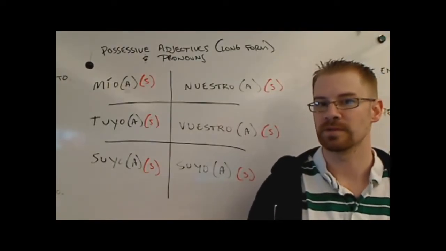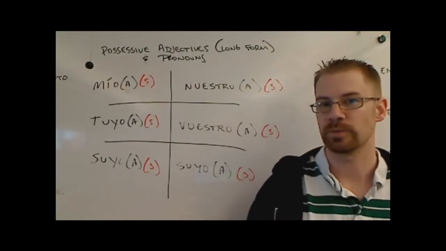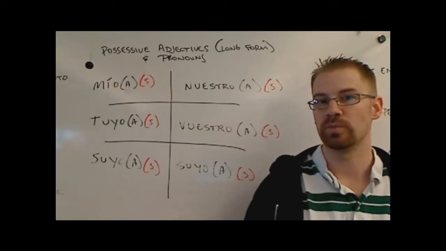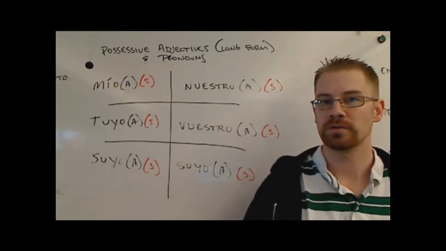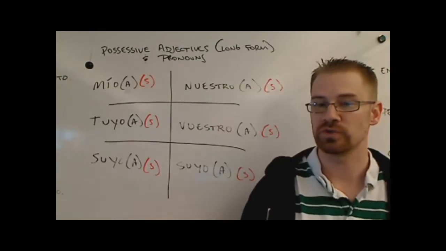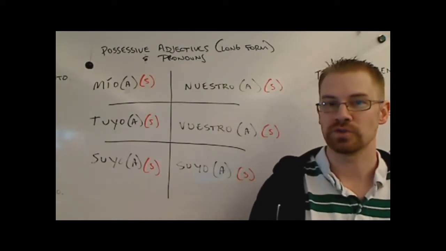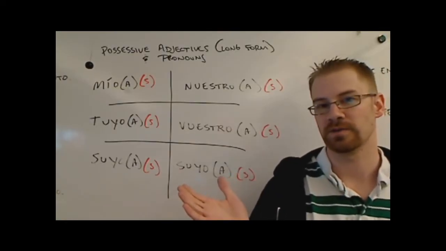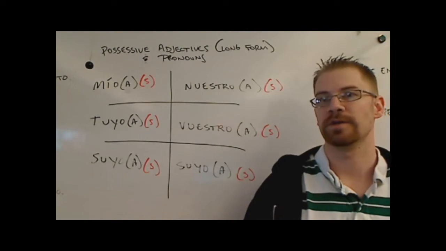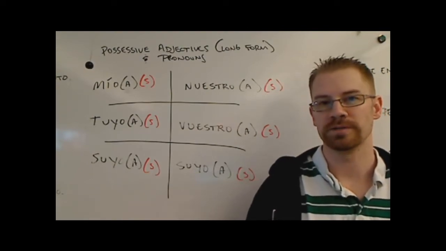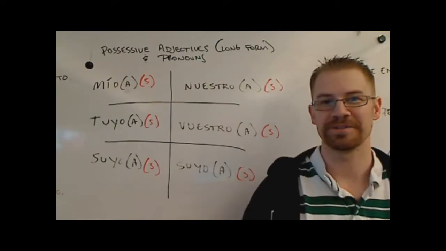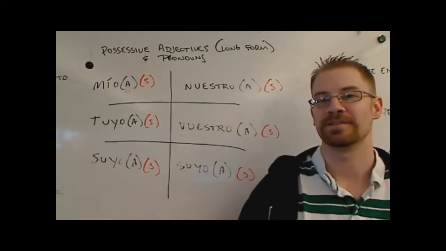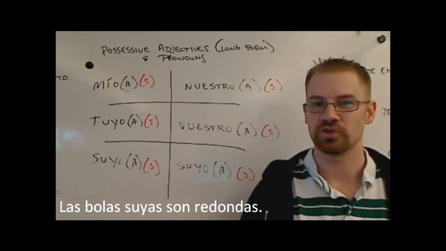Nuestro isn't much different in the long form as in the regular possessive adjective form, so that one shouldn't be too hard. The vuestro is for the you, plural in Spain. And then the suyo, you'll notice, is just like the possessive adjective su. Su can mean his, her, or their. Suyo is the same thing. They're the same for the he, she, and the ellos form. So if I wanted to say their balls are round, for example, instead of saying sus bolas son redondas, I could say las bolas suyas son redondas.